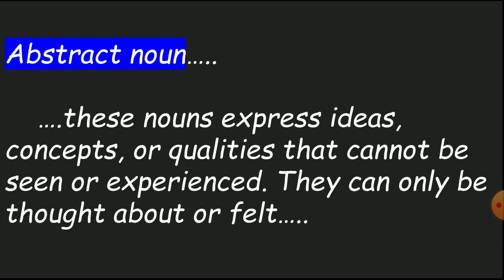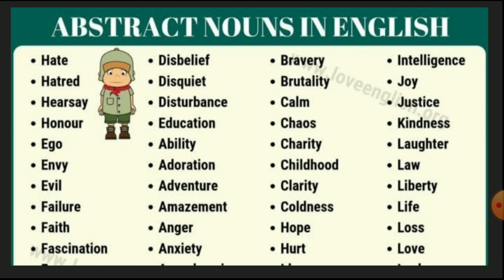For example, beauty. Beauty is an abstract noun which can only be thought about. When you look at the rose, you feel that it is beautiful. So you feel the beauty of the rose. So the word beauty is an abstract noun. You feel happiness. What is the feeling there? It is the feeling of being happy. So happiness becomes your abstract noun in that place.